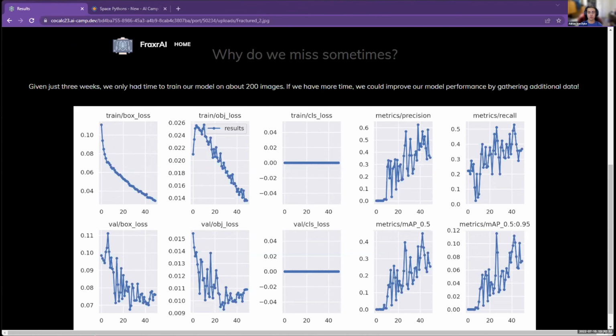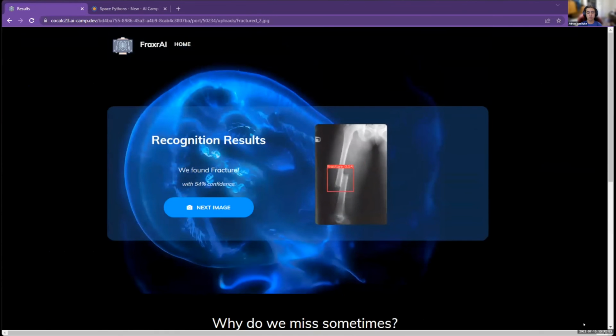Another thing is we want to be able to differentiate between fractures. As you can see, it only said there was a fracture or there wasn't. We'd like to be able to determine if it's a spiral fracture, a greenstick, or any of the different kinds. And then finally, we want to be able to identify less noticeable fractures. As I'm sure you all could tell, those fractures were pretty easy to identify and definitely wouldn't be hard for a radiologist to see. However, some fractures aren't as obvious, and it would be a lot easier for them if we were able to identify those minute little details that could show this.